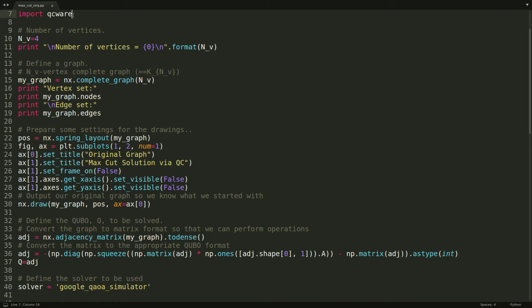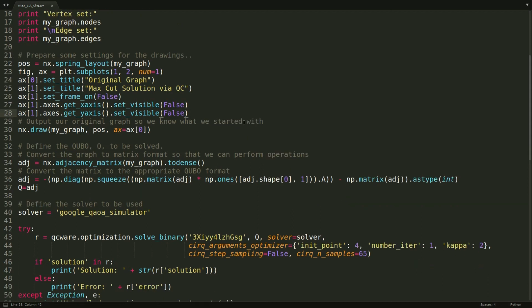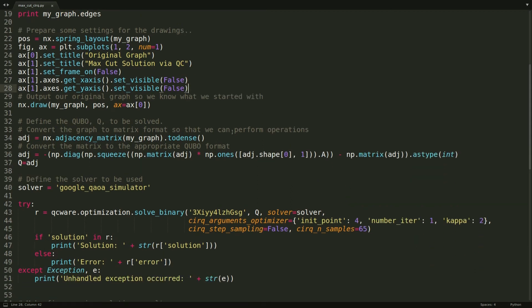We import the QC Ware Python library, which allows easy access to the QC Ware platform. This library can be installed on your own system using the simple command pip install QCWare. For this demo, we are going to solve max-cut on a complete graph with 4 vertices, but we are not restricted in general to particular graph types. This code simply displays an illustration of the graph at the end, showing us that the QC Ware platform is indeed finding a valid solution via QAOA running on the Cirq simulator.